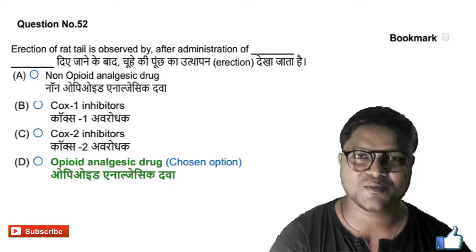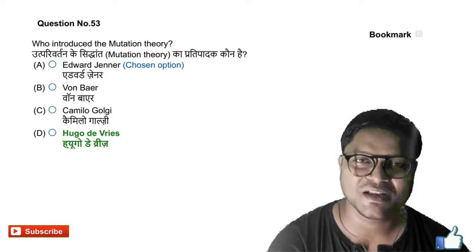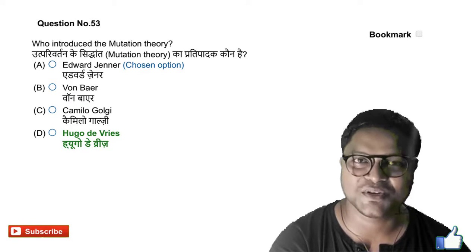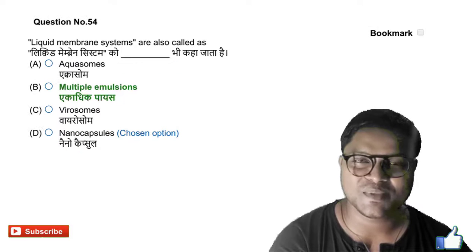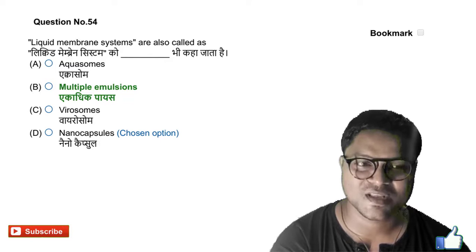Next, question number 53. Who introduced mutation theory? In your plus 2 level you have studied it. So Edward Jenner introduced this mutation theory. Next we will go for question number 54. Liquid membrane systems are also called as dash. Generally liquid membrane systems are also called multiple emulsion. So option B is the right answer.